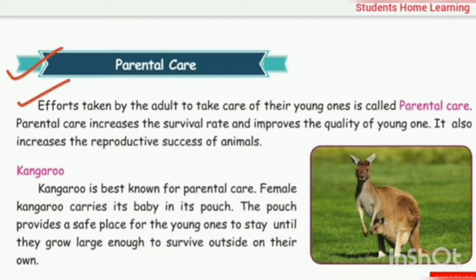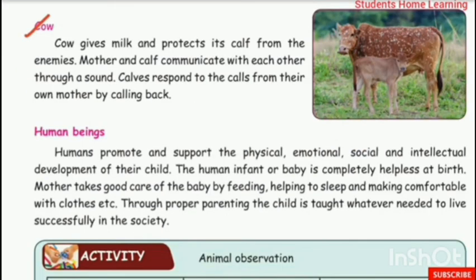Female kangaroo carries its baby in its pouch. The pouch provides a safe place for young ones to stay until they grow large enough to survive outside on their own. Cow. Cow gives us milk and protects its calf from the enemies. Mother and calf communicate with each other through a sound. Cows respond to the calls from their own mother by calling back.